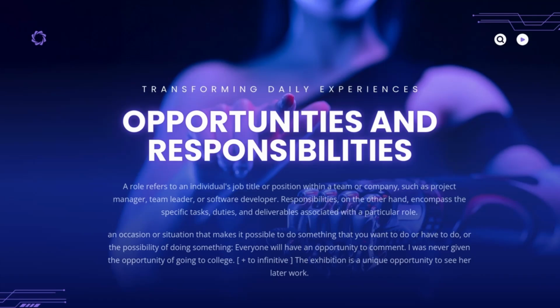Transforming daily experiences. Opportunities and responsibilities. A role refers to an individual's job title or position within a team or company, such as project manager, team leader, or software developer. Responsibilities, on the other hand, encompass the specific tasks, duties, and deliverables associated with a particular role. An opportunity is an occasion or situation that makes it possible to do something that you want to do or have to do, or the possibility of doing something.